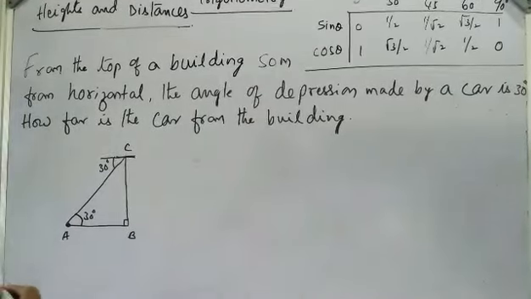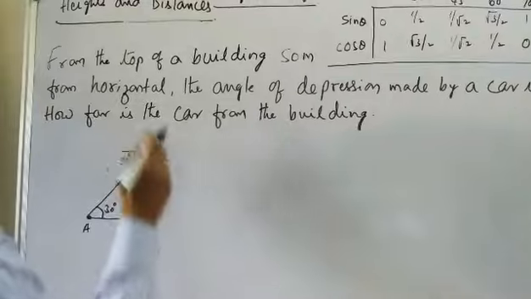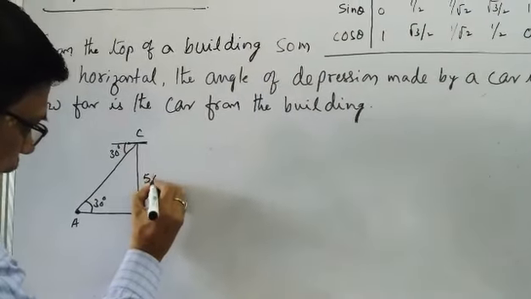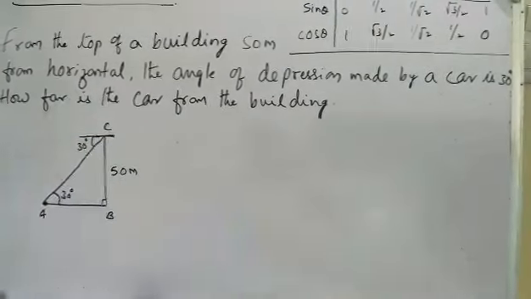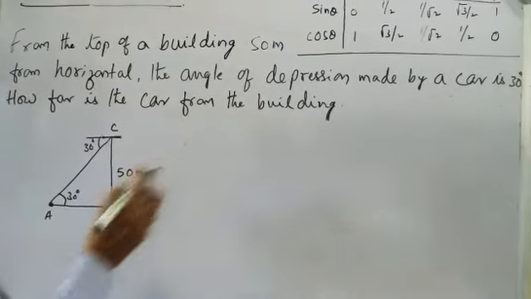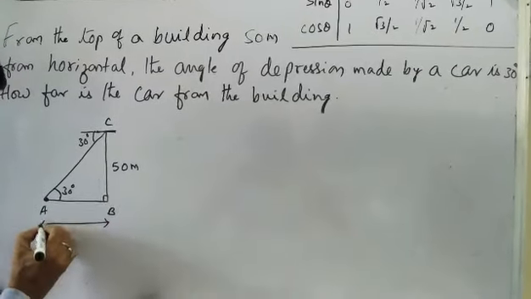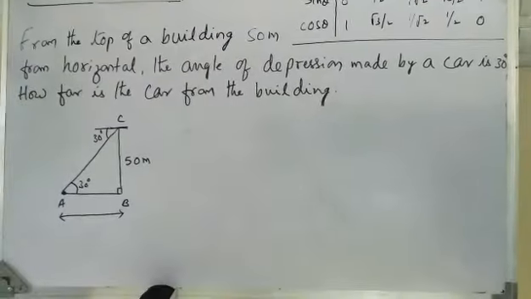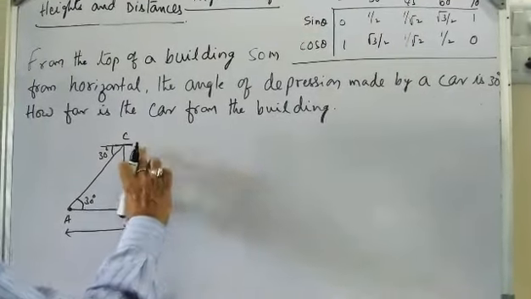The height of the building is given, equal to 50 meters. Now how far is the car from the building is asking what is the distance of AB. Again I am repeating, BC we take as the height of the building.